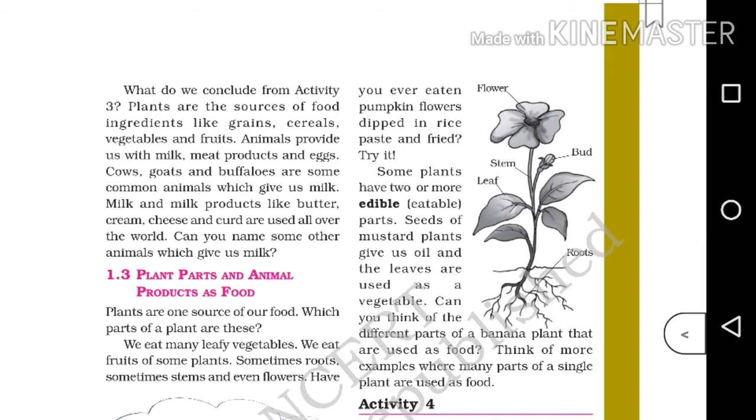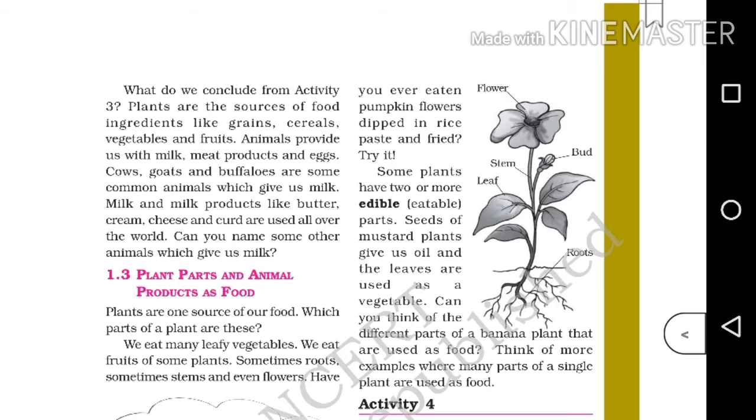Now let's discuss the parts of plants and animal products used as food. Plants are one source of our food. Which parts of a plant? We eat many leafy vegetables. We eat fruits of some plants, some roots, sometimes stems and even flowers. Have you ever eaten pumpkin flowers dipped in rice paste and fried? Try it.